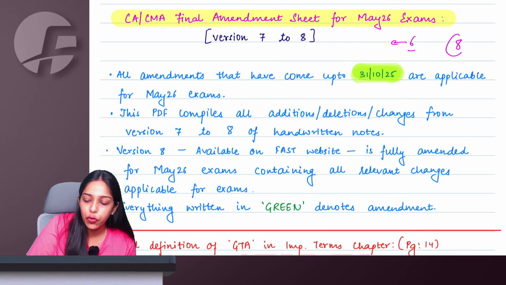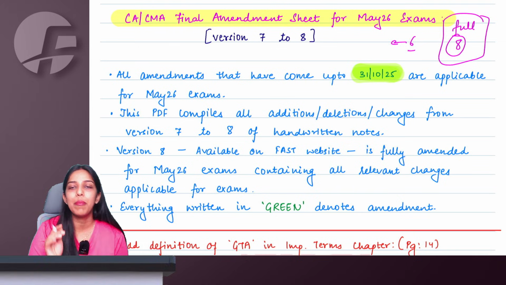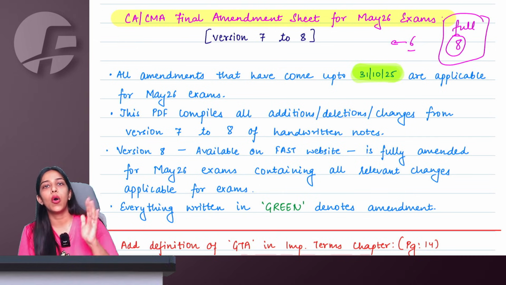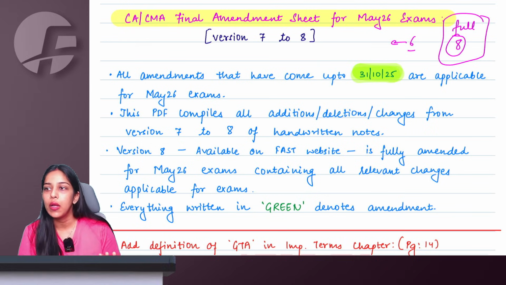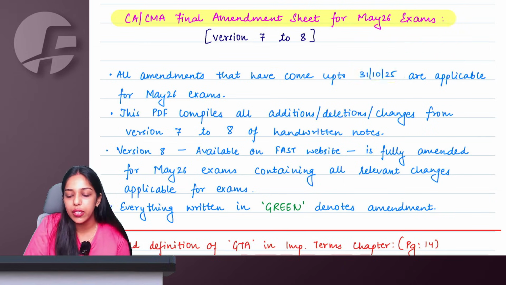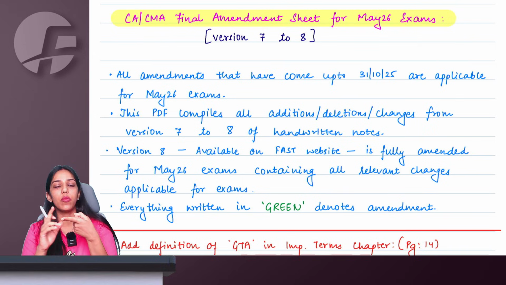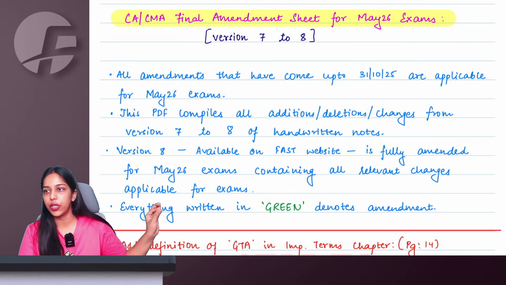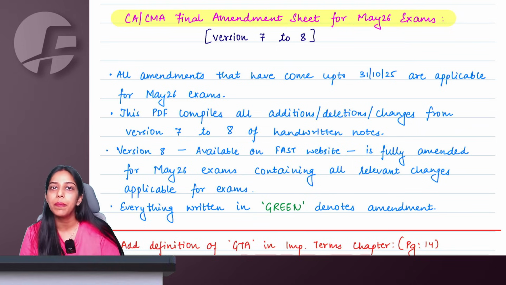Therefore, I have shared full version 8, the latest amended question bank for May 2026. Full version 8 of question bank has been shared in a PDF format on FAST website. In the download section, you can go download and take a printout. If you want hard copy, you can purchase also, but printable PDF is also available. The printable PDF of handwritten notes is not available. If you are using version 6 or 7, you can make changes from this PDF. Any older version, you'll have to go and purchase a new book.